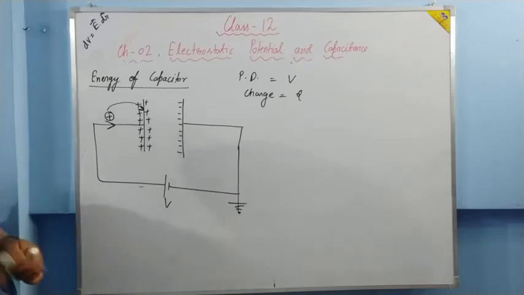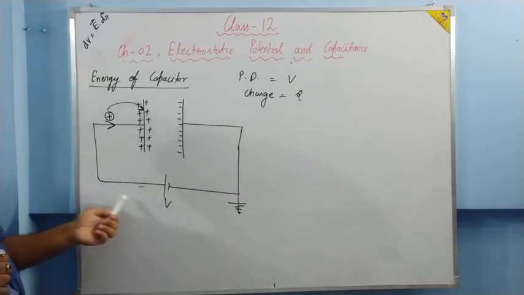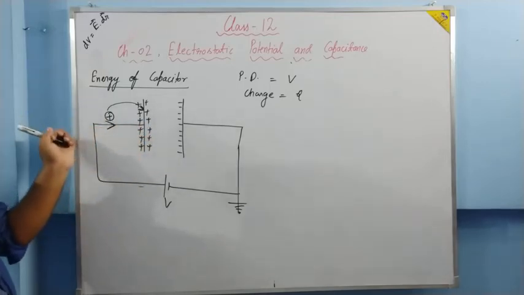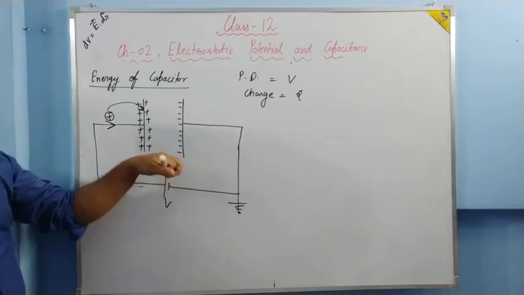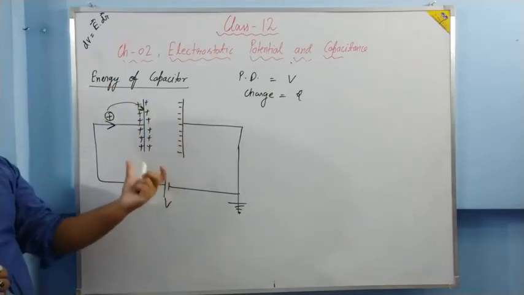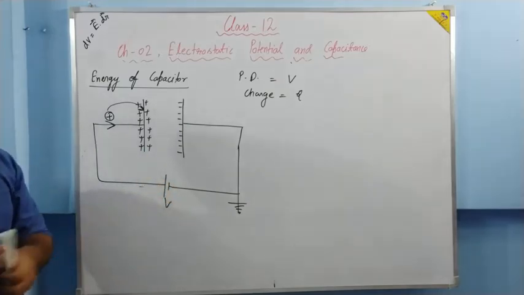And from where is that energy being supplied? From the cell. Work is done on the system of the capacitor, therefore this system will store energy, the same amount as the work.